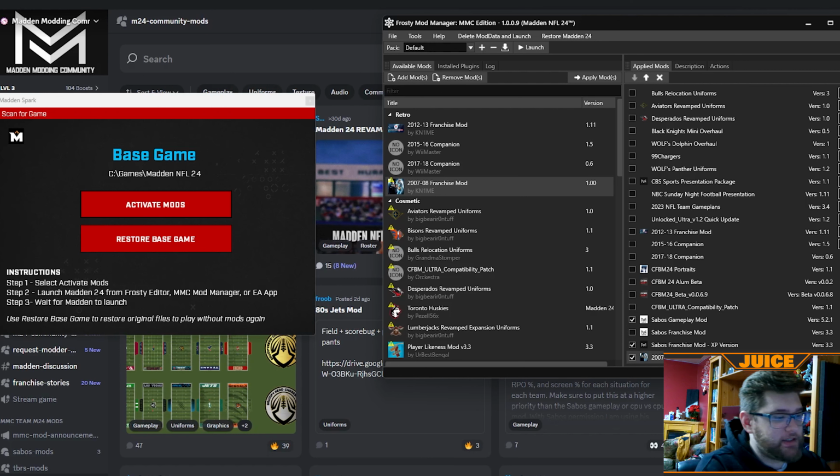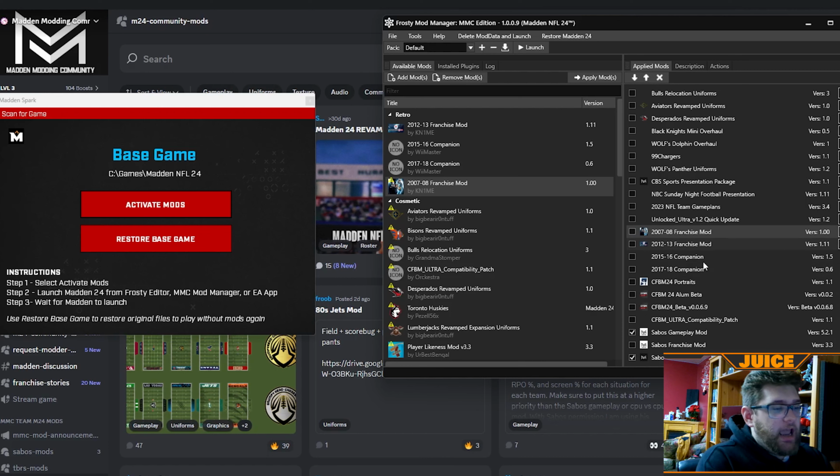Okay, so once you have that, you can either check it or uncheck it if you want to use it. I usually like to bring this up around here so that it's in line with everything else. And then my top mods, once you have everything going, are the college football mod, because I like to play College Football 24 on Madden until we get, obviously, EA Sports College Football 25 coming out in the summer, which is going to be pretty fun. I'm going to have a ton of content on that. You just wait. I like to play that. That's one of my top mods. I also like the gameplay mod and the franchise mod.